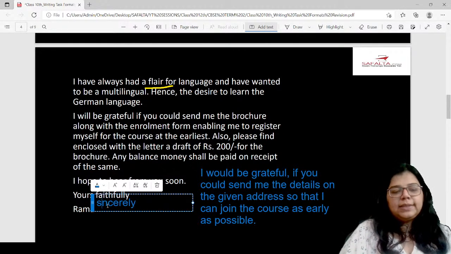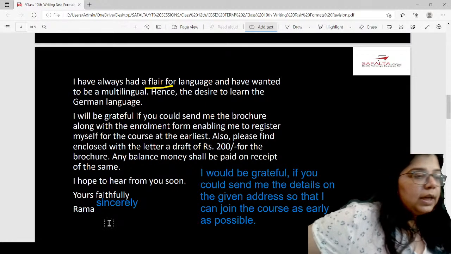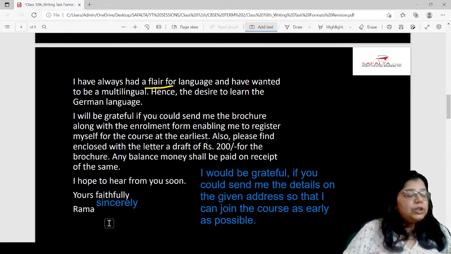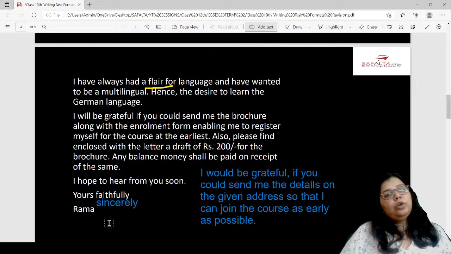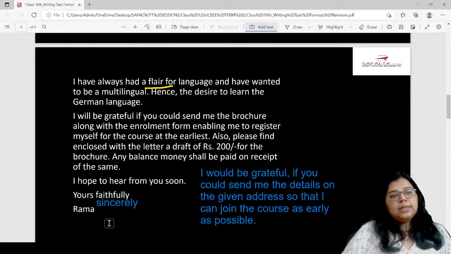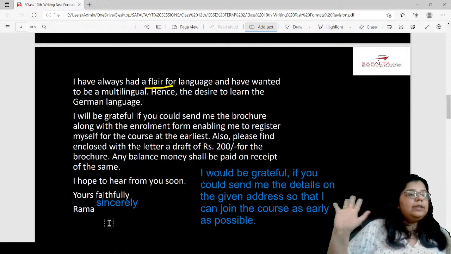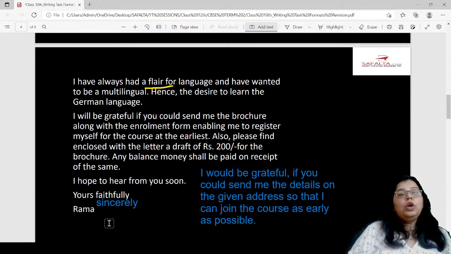So faithfully and sincerely are safe words to write in formal letters. Whether you're writing a letter of order or a letter of inquiry, one thing I want to repeat because there are children who've just joined me: they are formal letters. The format will remain the same. What you write in the first, second, third paragraph will change. I hope that is clear to all of you.